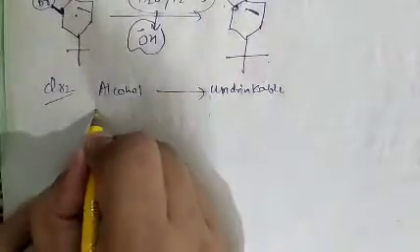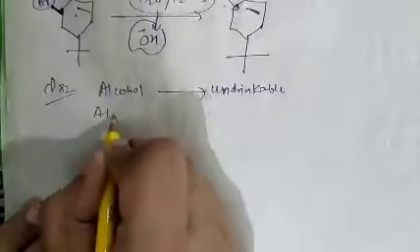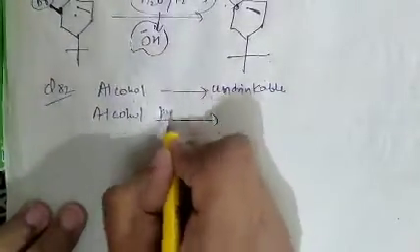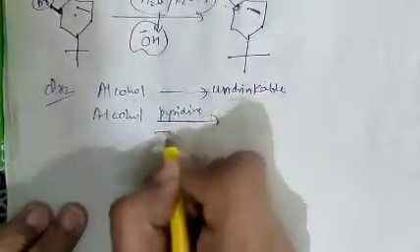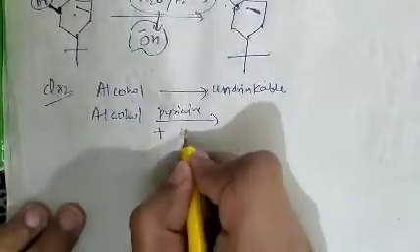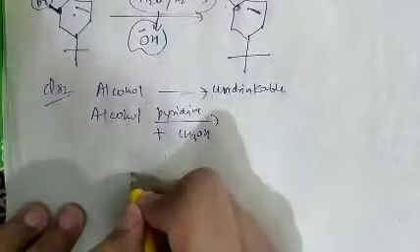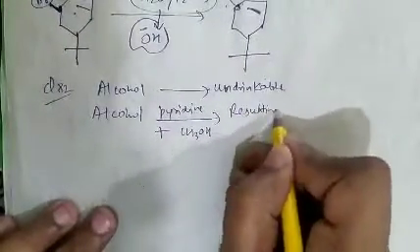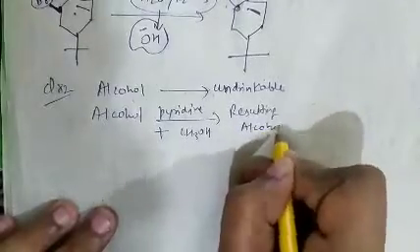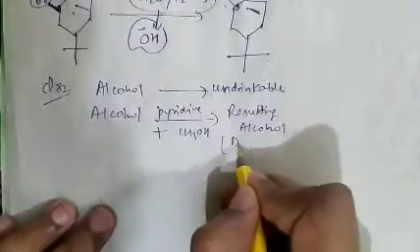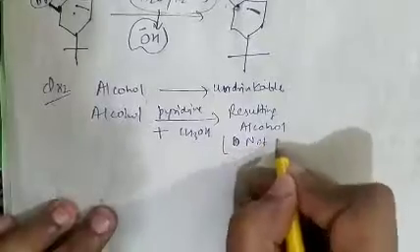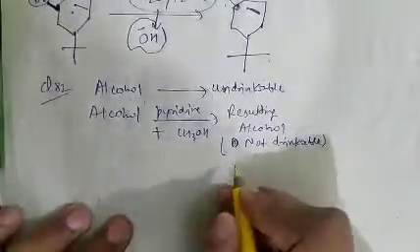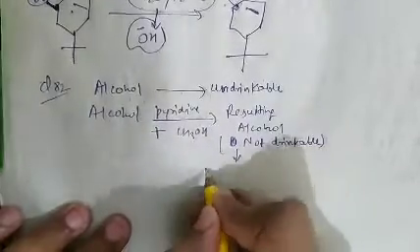So when pyridine and methanol are added to alcohol, the resulting alcohol, which is not drinkable, is called denatured spirit.